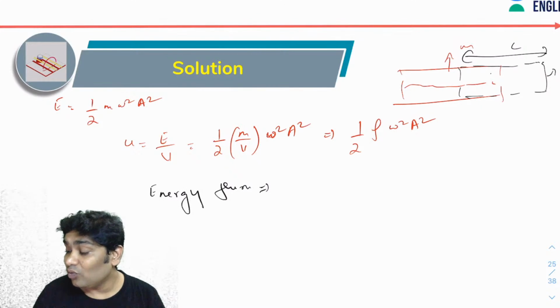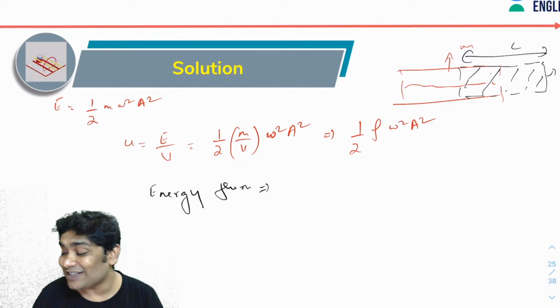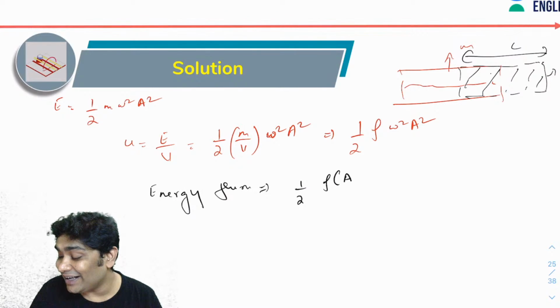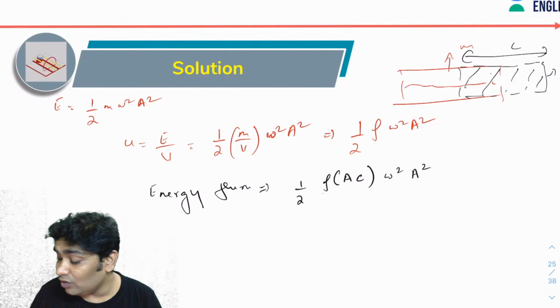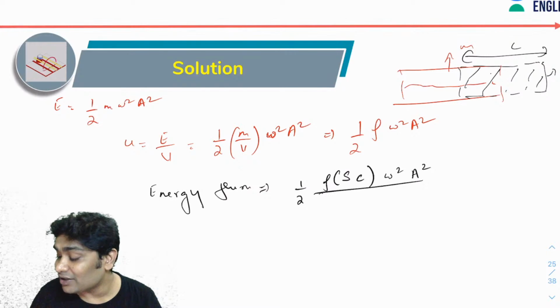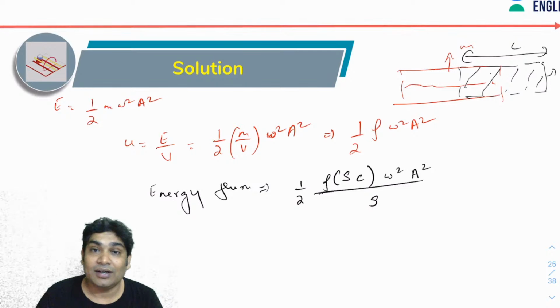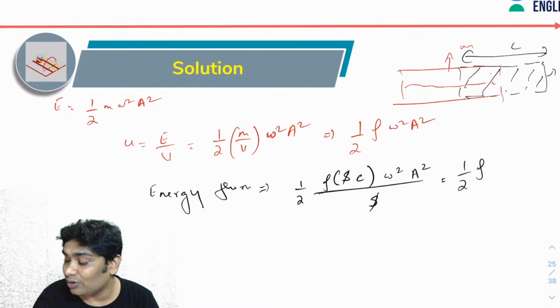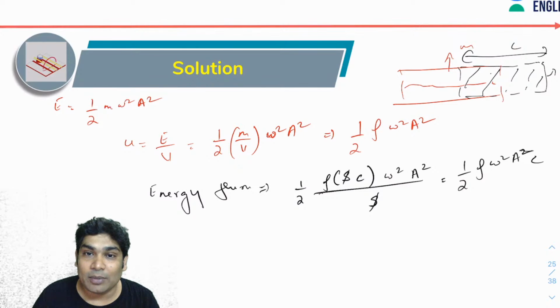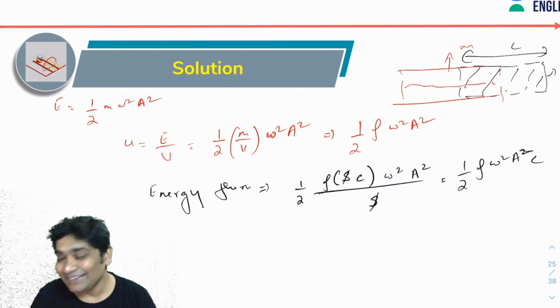So energy flux would be whatever is the new mass that has now got the energy. New mass would be rho times S times c, so half m omega square a square becomes half rho S c omega square a square. Energy flux is the energy passing through unit cross-sectional area per unit time, so divide by S. The energy flux formula becomes half rho omega square a square c. Trust me, even I did not remember this. I just calculated it.